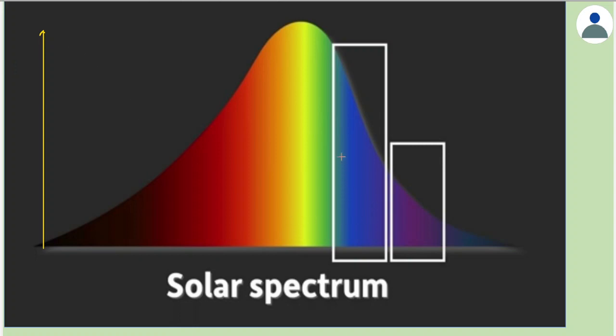And also look at the amount of blue being emitted. The sun emits more of blue than indigo or violet. Since the sun emits more of blue, there is more blue present around us. Since more blue is present around us, we perceive the sky to be blue.